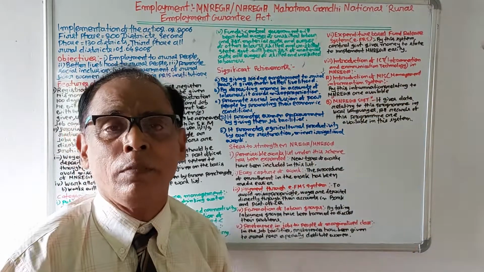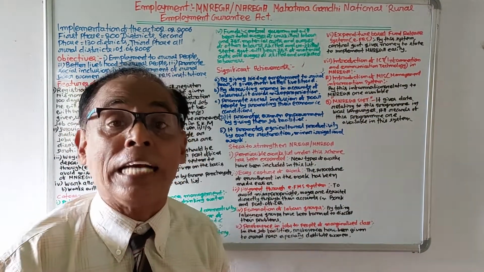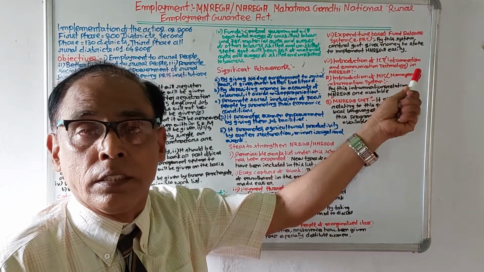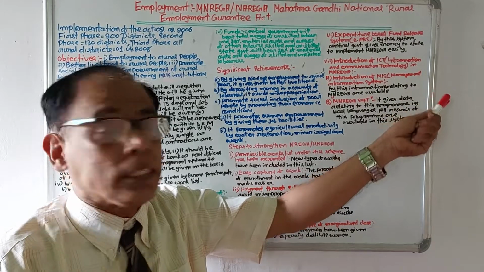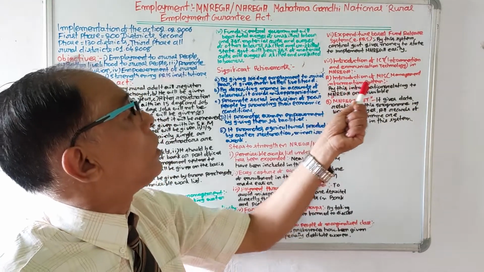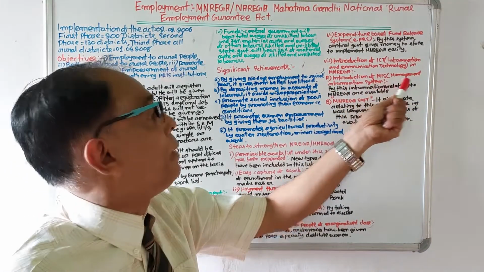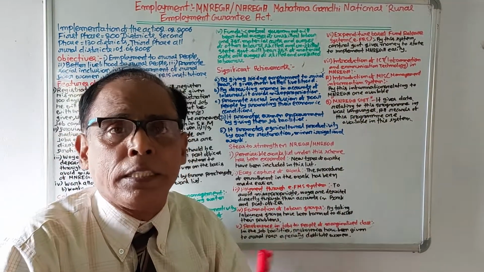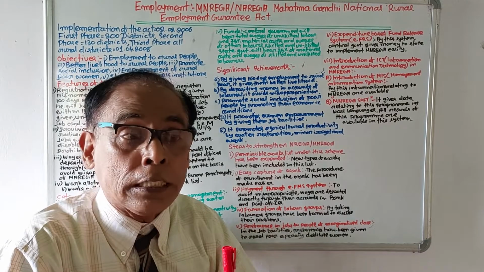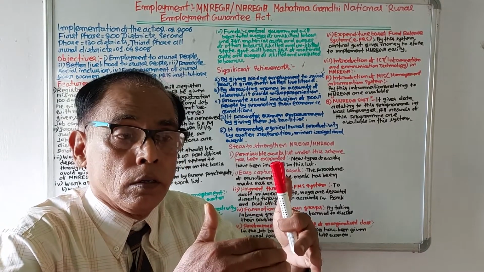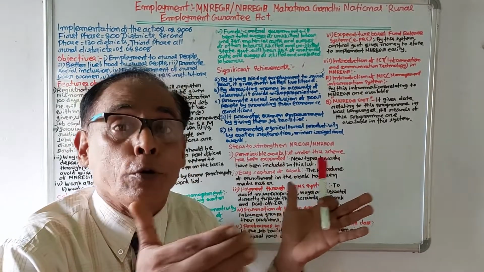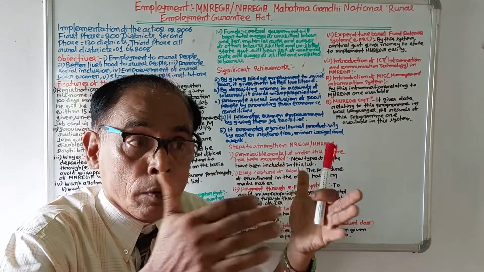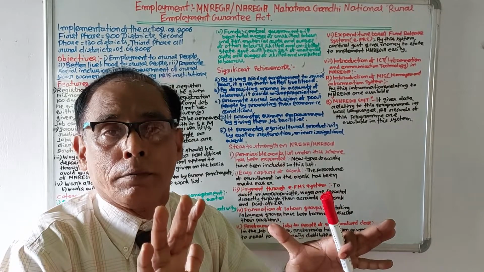In MNREGA scheme, to make the work easier, ICT, information and communication technology has been applied. By this, first of all, introduction of MIS, Management Information System. By this, MIS system has been developed. By this system, the persons associated with MNREGA scheme, they can know about different informations about MNREGA.